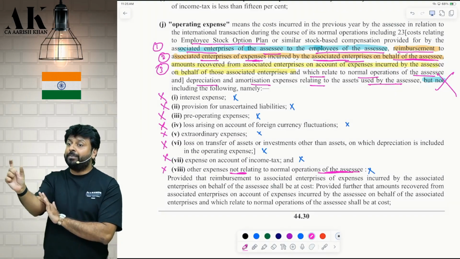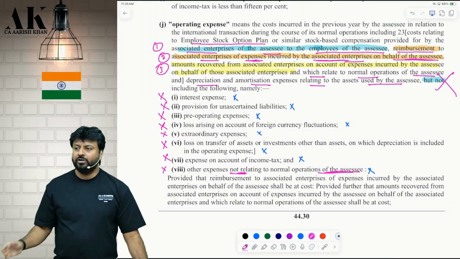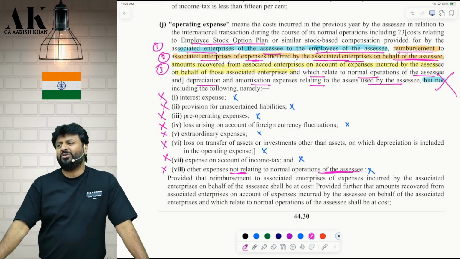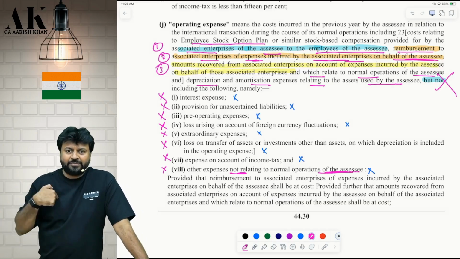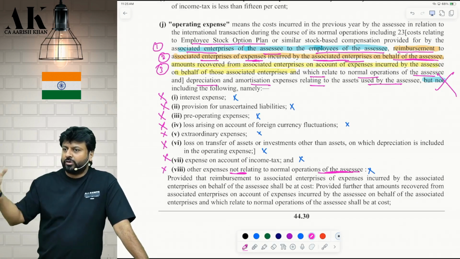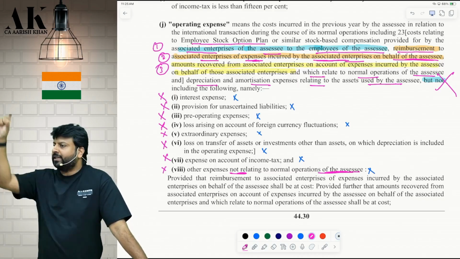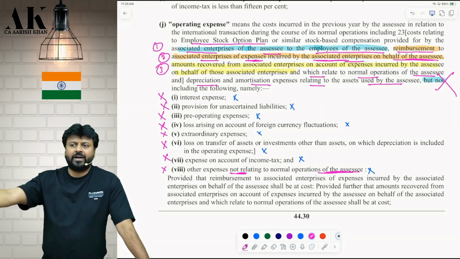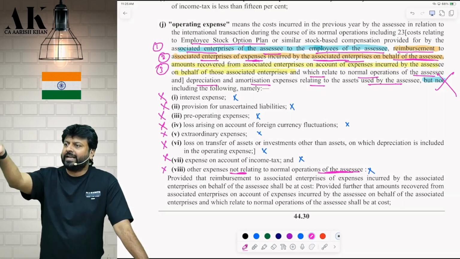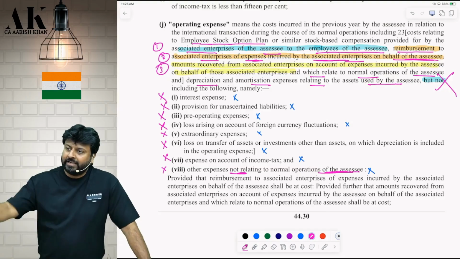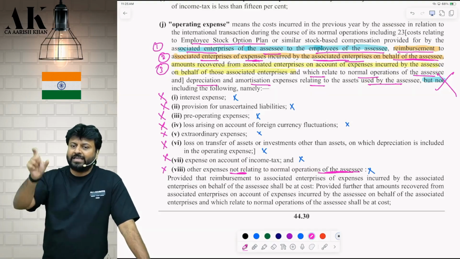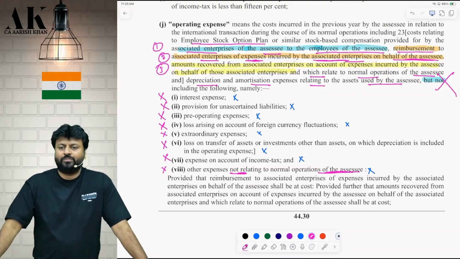then take the employee cost in the total cost, not your service cost. If Arun tells me that 20 crore is the total fees I will take, 15 crore is employee cost, take 15 crore in the employee cost over here. But if Arun doesn't give the breakup, then take 80%. How much? 80% of the total amount paid to Arun as the part of employee cost. Check the proviso below.